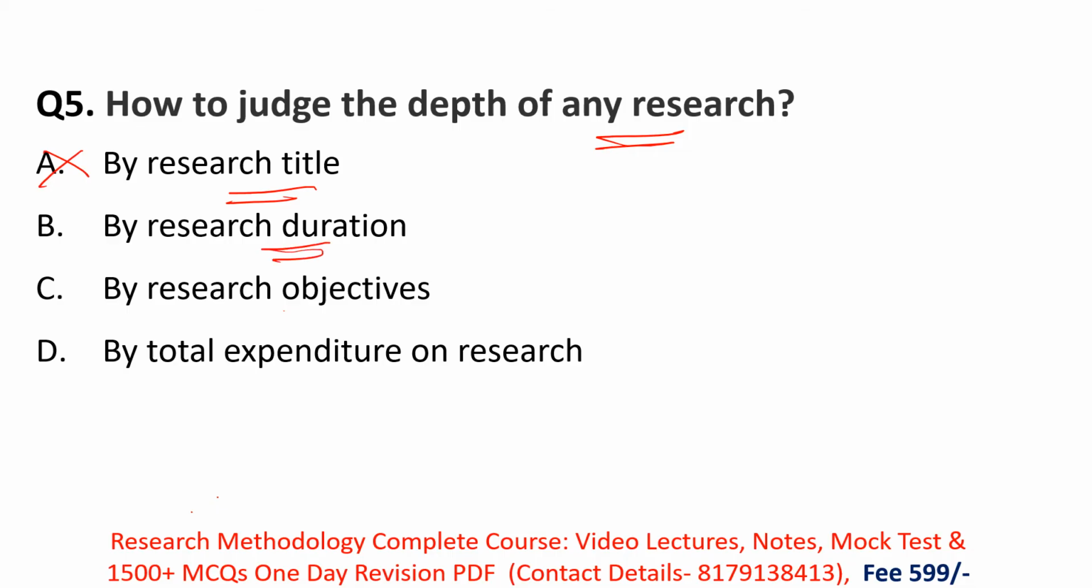Then option B is duration. What do you mean by duration? Some research takes 6 months to complete, some research takes 6 years to complete. The duration, the time, will not give you the importance or depth of any research. So option B is also incorrect.